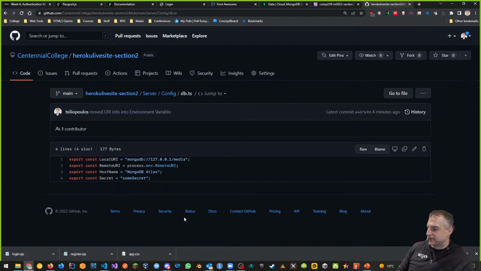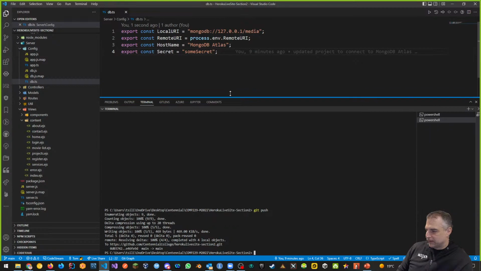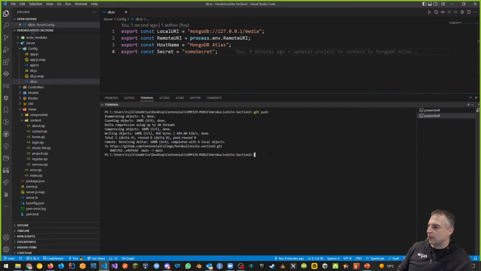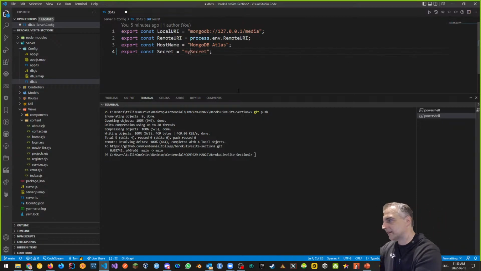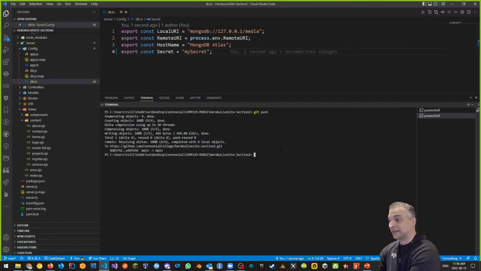Here's a way of doing it. If I was to go back to my Visual Studio Code and I want to wipe out the history, then what I want to do is make a small silly commit, like for example, changing some secret to my secret, let's suppose. So here's my secret, a small silly commit like this. And then what we're going to do is say git add dot, git commit -m, and we'll say changed secret.